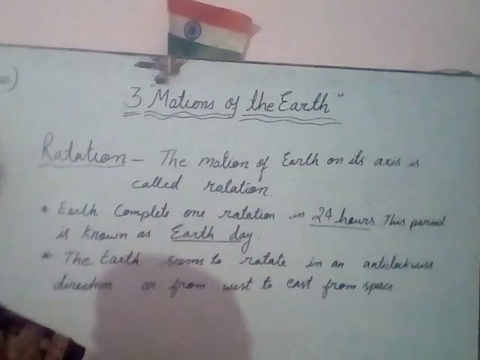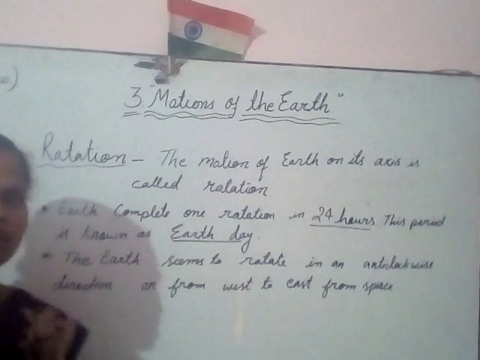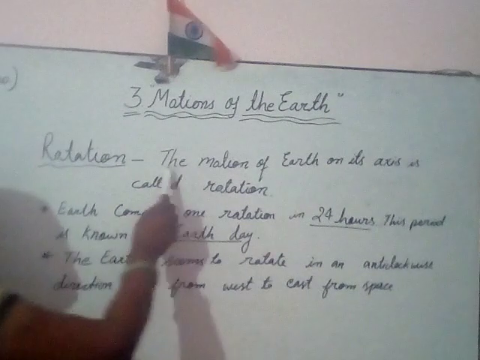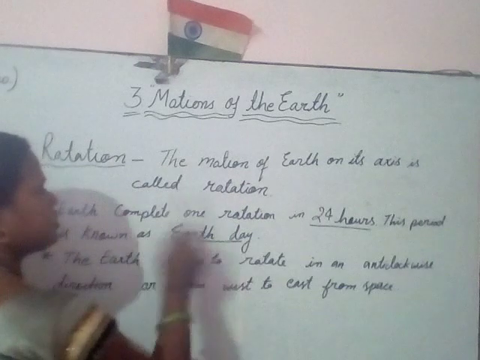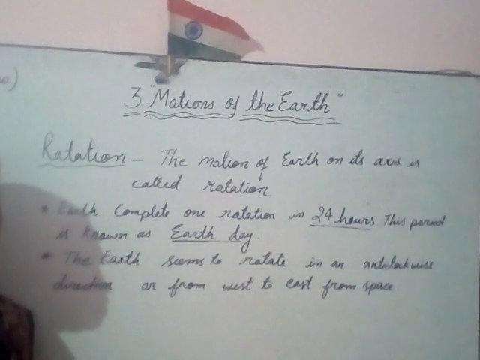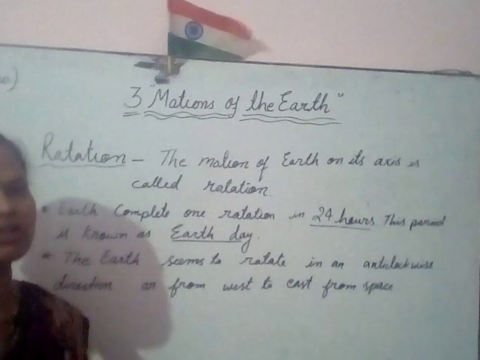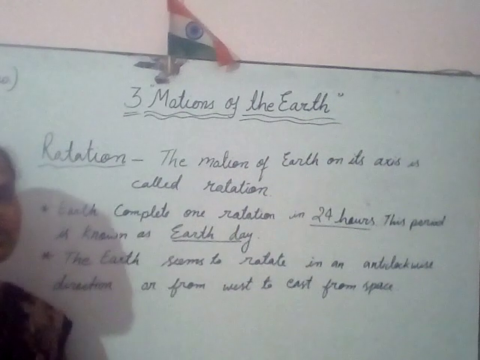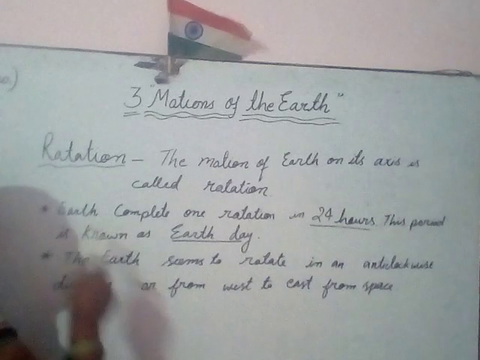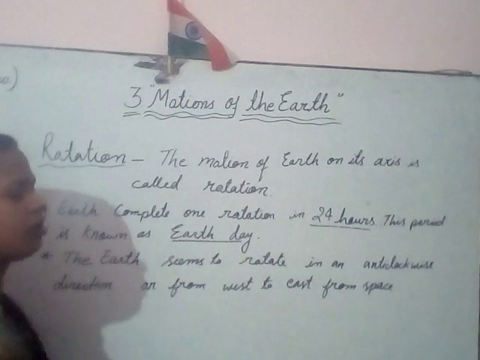Now let's see the main points about rotation. First, the definition: the motion of Earth on its axis is called rotation. The second point is that Earth completes one rotation in 24 hours.